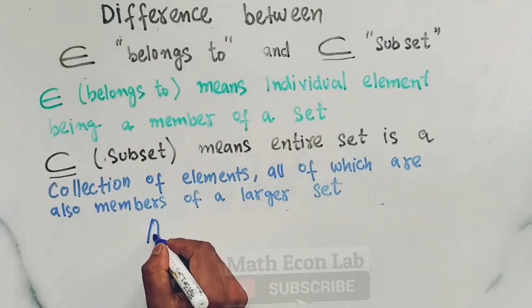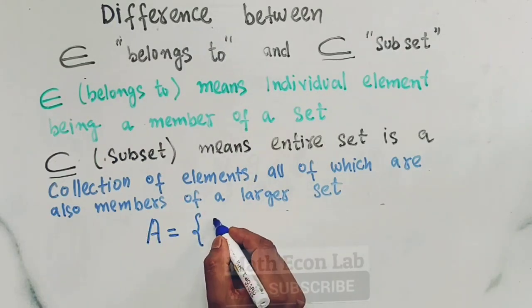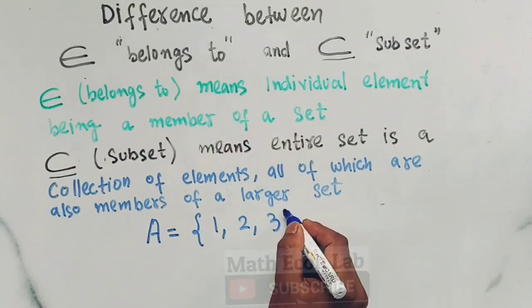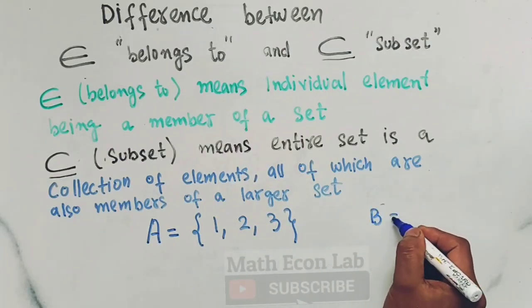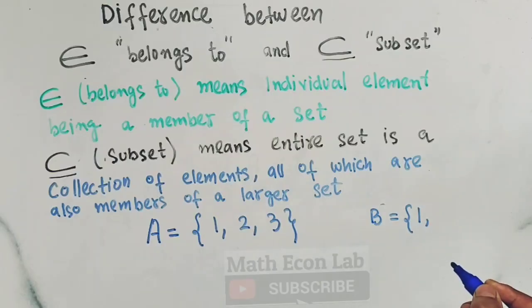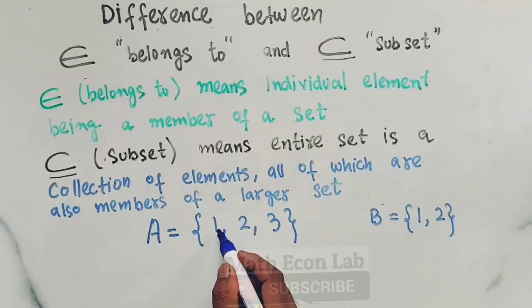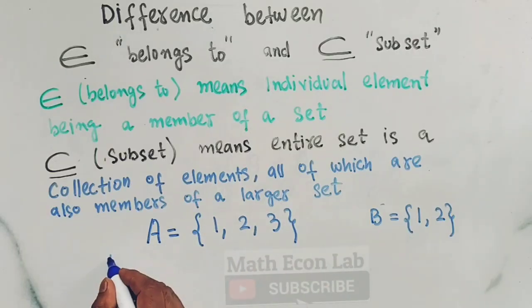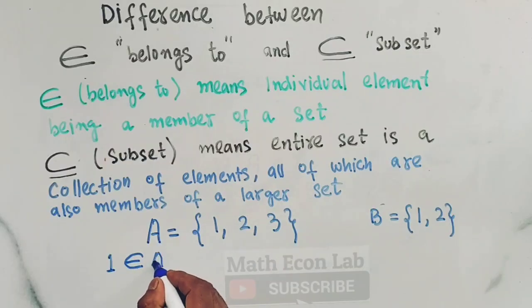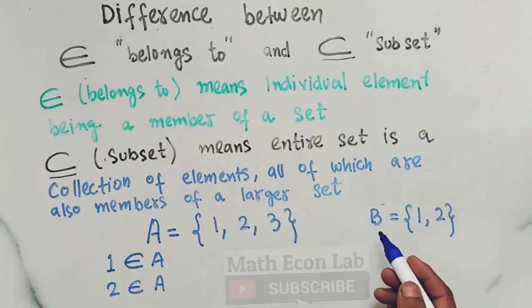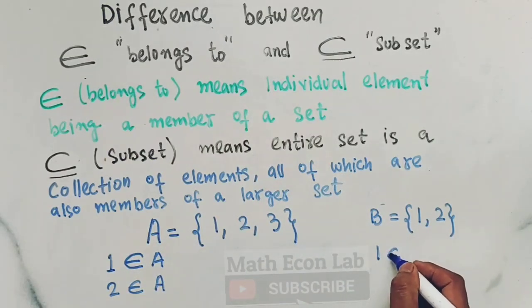Let us suppose I have a set A which consists of the numbers 1, 2 and 3. I also have another set B which has, let us suppose, the numbers 1 and 2. Now in this case, if I take element 1, I say that this individual element belongs to set A. Likewise I can say 2 belongs to A, and likewise 1 belongs to B, and 2 belongs to B.